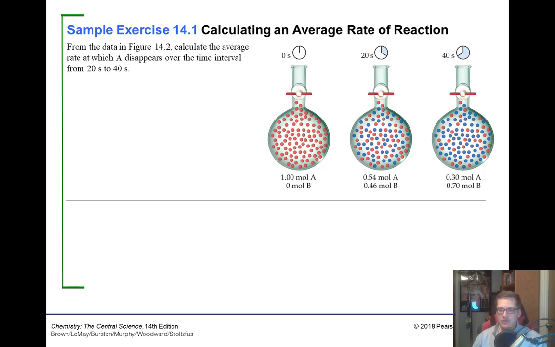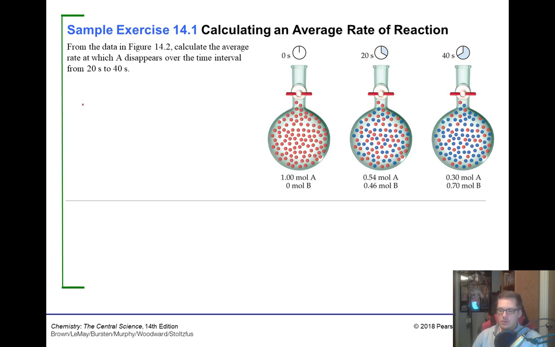From the data in figure 14.2, calculate the average rate at which A disappears over the time period from 20 to 40 seconds. So we've got this beaker that's 1 mole of A, 0 moles of B. Then we have 0.54 moles of A, 0.46, and 0.30 to 0.70. So we're doing the rate at which A disappears. Now notice these aren't in molarity and they don't give us a volume. So we're just going to do it in moles, so it'll be moles per second is the rate of change.